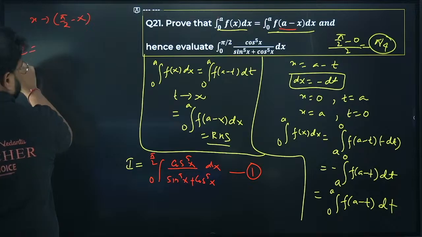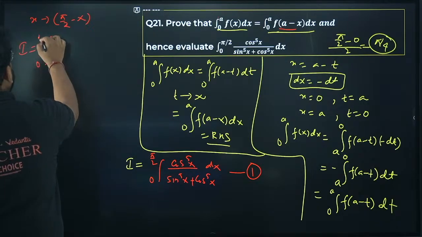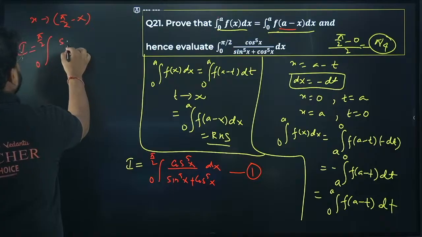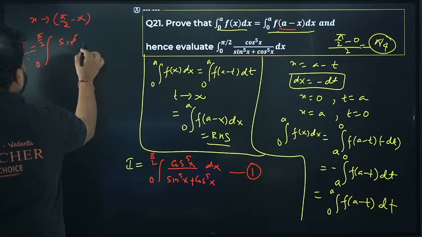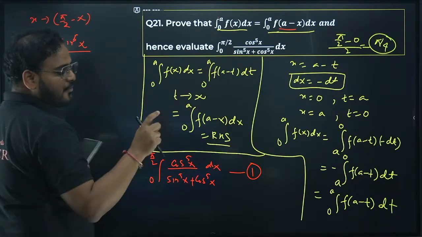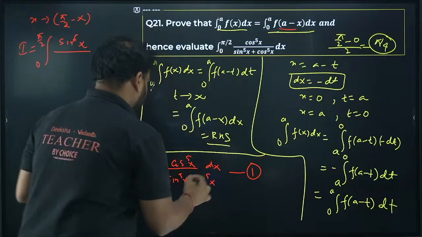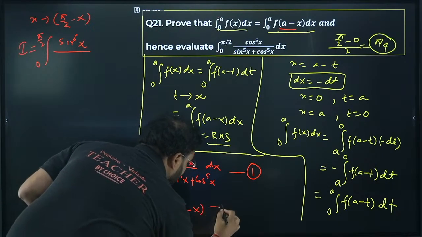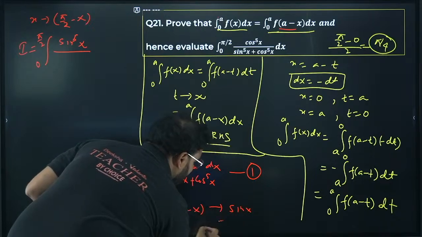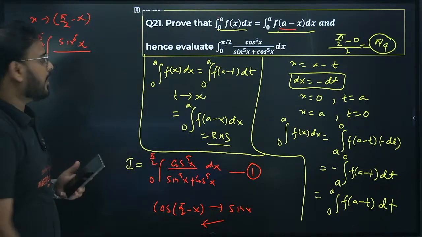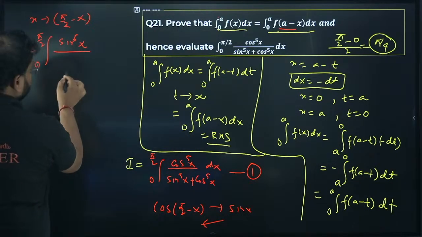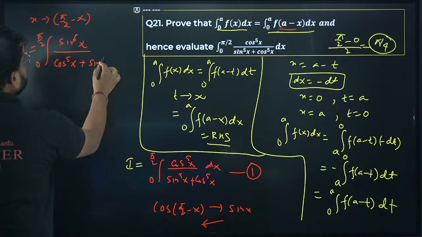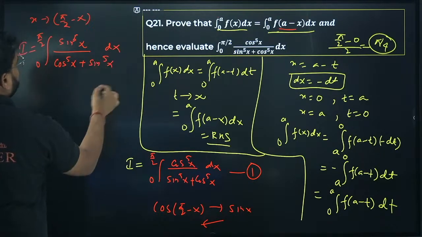Again, you can rewrite this equation. You'll have the same limit 0 to pi by 2. This cos of pi by 2 minus x will become what? Sin power 5 x. Because if you write cos of pi by 2 minus x, check it, the answer is sin x, and vice versa as well. So this will become sin, and sin power 5 will become cos power 5 x, dx is there.